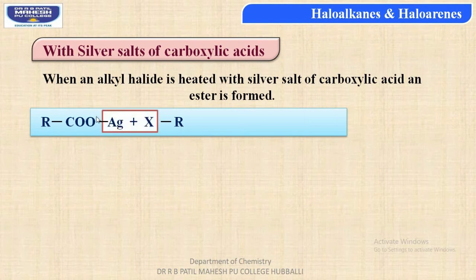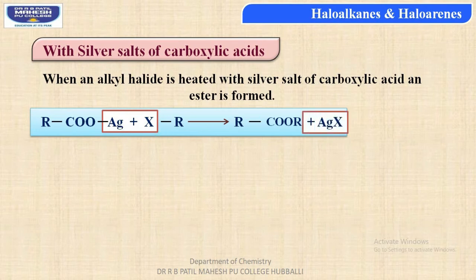Then, students, removal of silver halide occurs, that is silver from silver salt of carboxylic acid and halogen from alkyl halide, thus forming RCOOR, that is ester is produced along with the byproduct as silver halide.